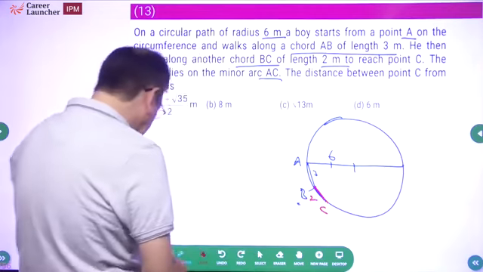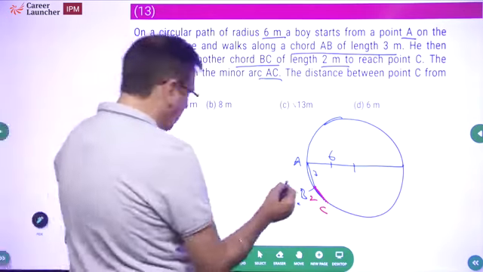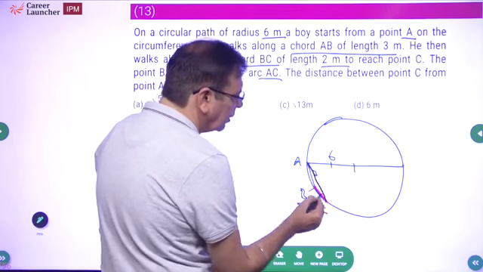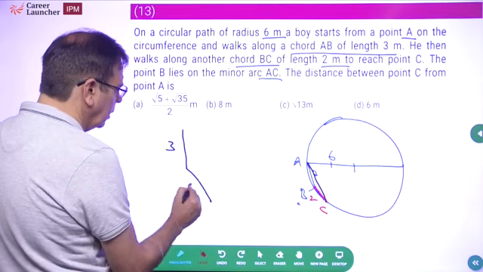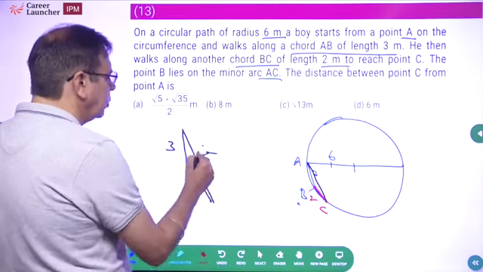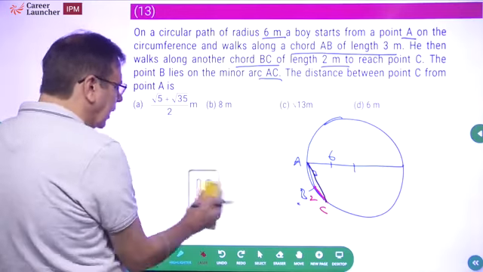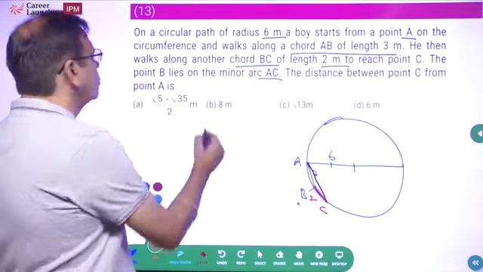So if I take a direct line, let me just change the color. Okay, let me take this color. Yeah, this has to be, after all, what is this? This is 3. This is 2. So this has to be less than 5, isn't it? So my answer should be less than 5. Okay. So if my answer has to be less than 5, which choices go away?